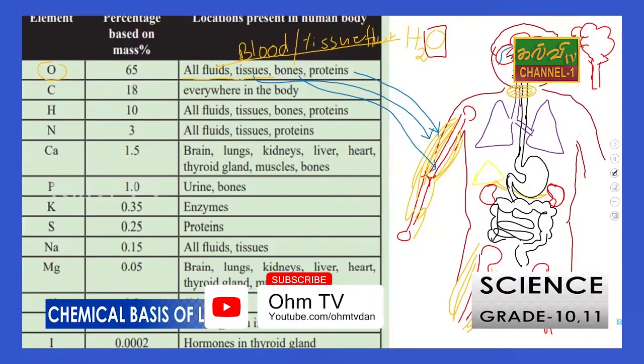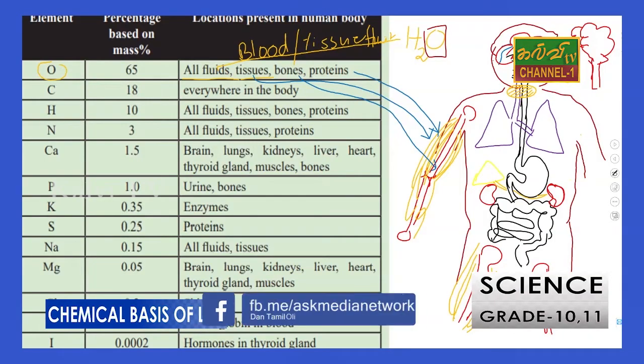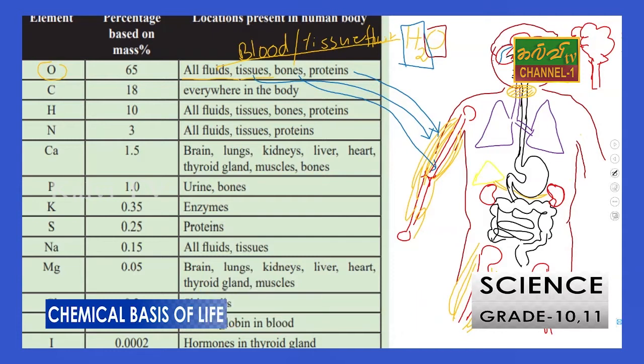Then hydrogen is also available in the H2O molecules, in various parts of the body. That is the reason they have mentioned the fluids. Here all kinds of fluids, H2O, that means hydrogen and oxygen. Tissues and bones and proteins are here too. Why do they mention it here? They are focusing on H2O.